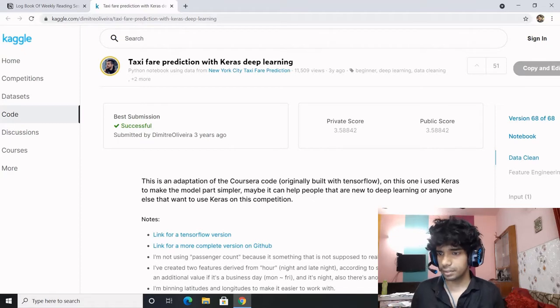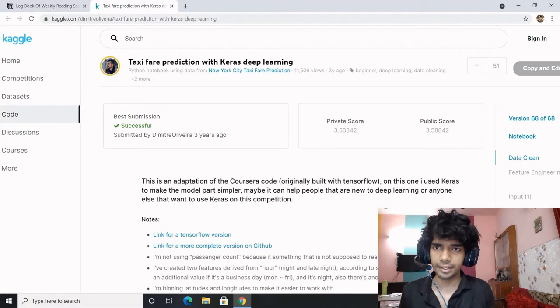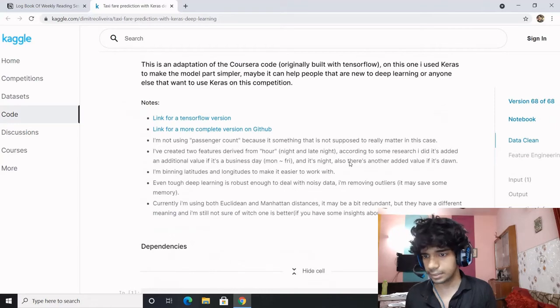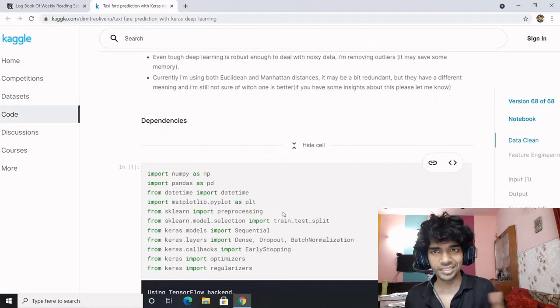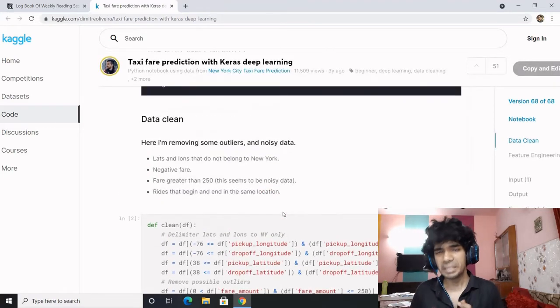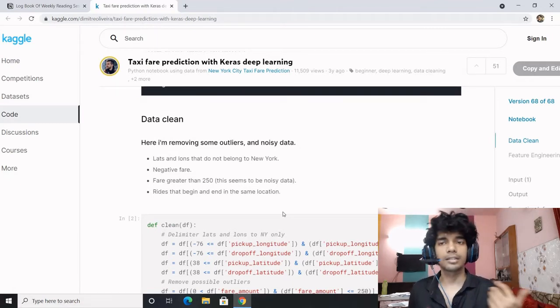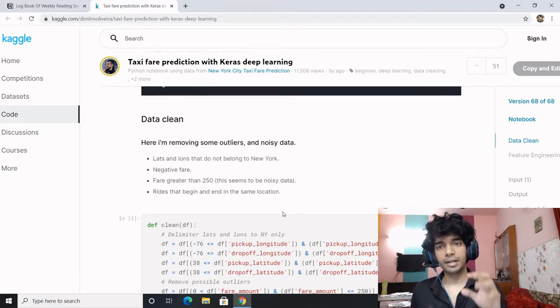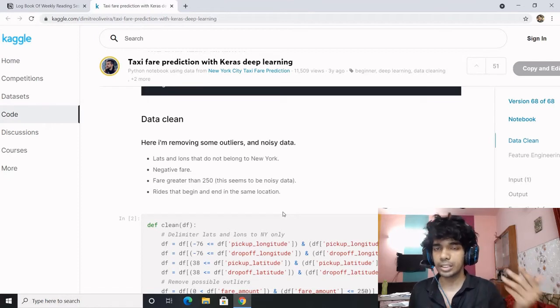Our next topic is taxi fare prediction with the help of Keras deep learning. This is a wonderful notebook which I found on the internet, and I would like to discuss it with you. The main purpose of discussing this notebook is how beautifully feature engineering is performed. The more skilled you are at feature engineering, the better machine learning or deep learning engineer you are.